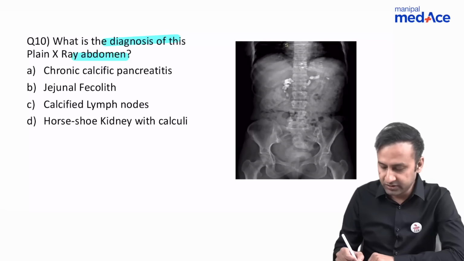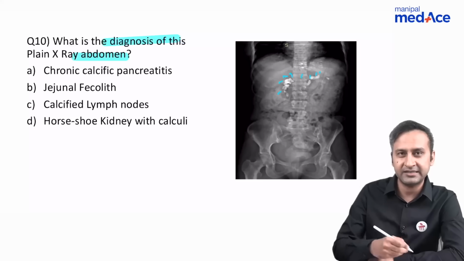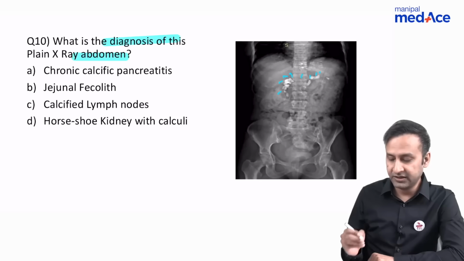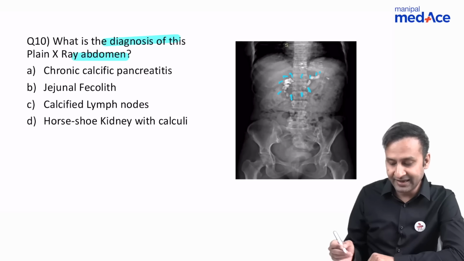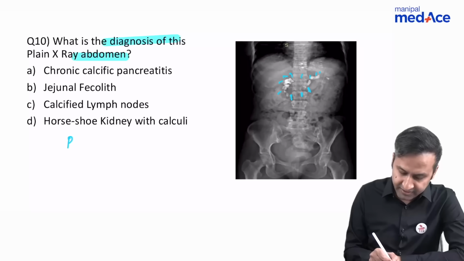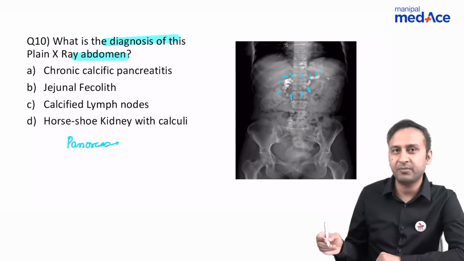What do we see? We can see all these chunky calcifications which are present in the epigastric region. They are present on the right side, left side, and in the midline also. They're crossing the midline. If I ask you which organ in the body is located at this level, which can get calcified and can give rise to this type of appearance, we have the pancreas, which is one of the organs which is located in the midline